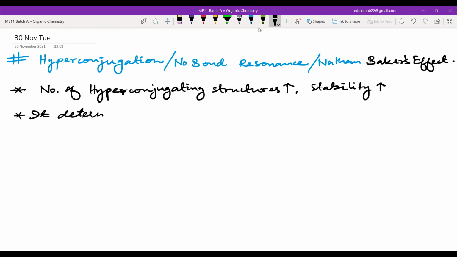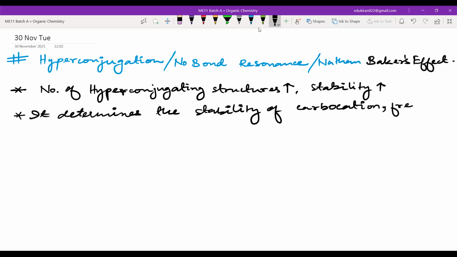It determines the stability of carbocation, free radical, and what? Alkenes. Okay, this is very important. Alkenes are very important. I will be asking you in the next chapter, hydrocarbons, also. What determines the stability of alkene?